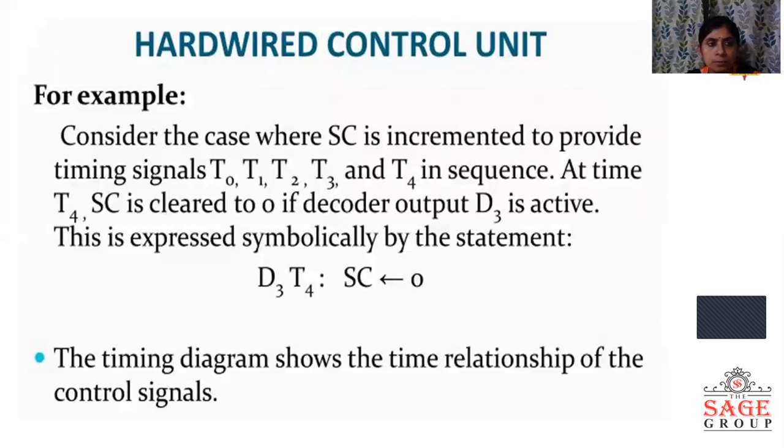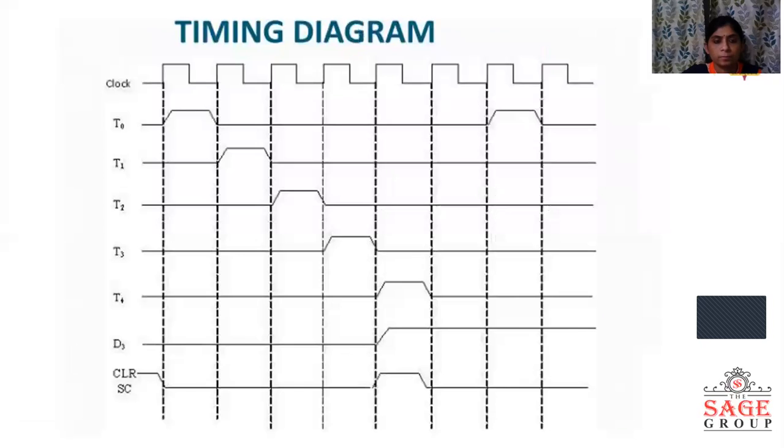Consider the case where the sequence counter is incremented to provide timing signals from T0 to T4 in sequence. At time T4, when T4 is high, the sequence counter is cleared to 0 if the decoder output D3 is also active, and it is expressed symbolically by the statement D3 T4: SC is cleared to 0. When D3 and T4 are high, then the sequence counter is cleared to 0.